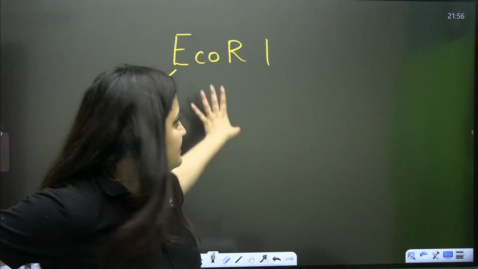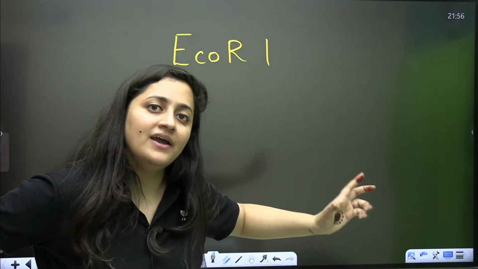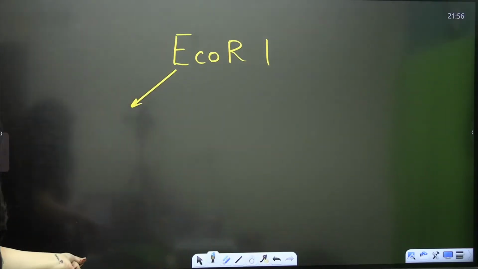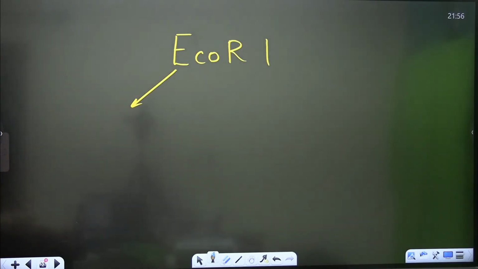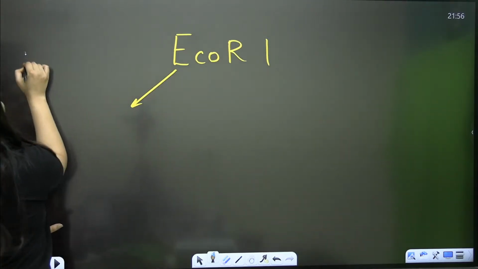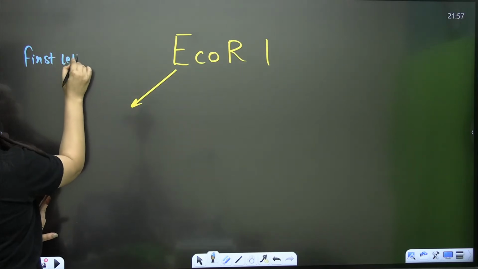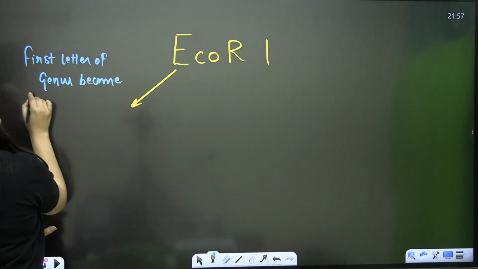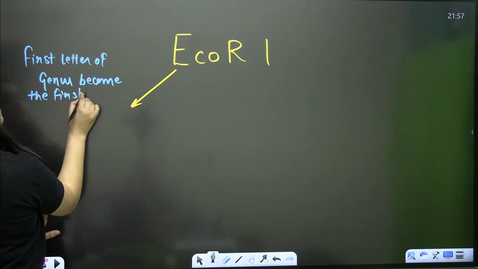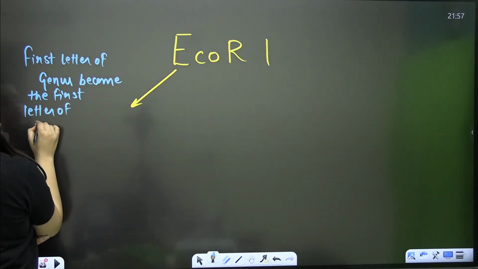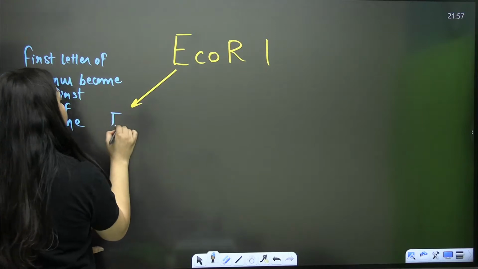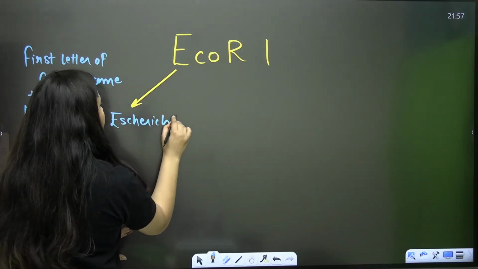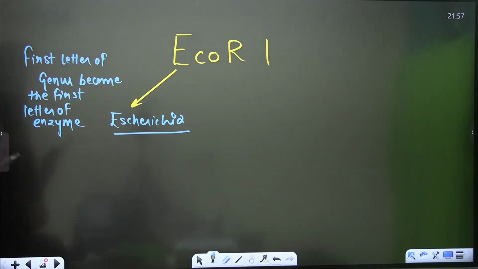Like if this enzyme is taken from Escherichia coli, its name is on the basis of that bacterium. So the first letter of the genus becomes the first letter of the name of the enzyme. That's why E here is Escherichia.